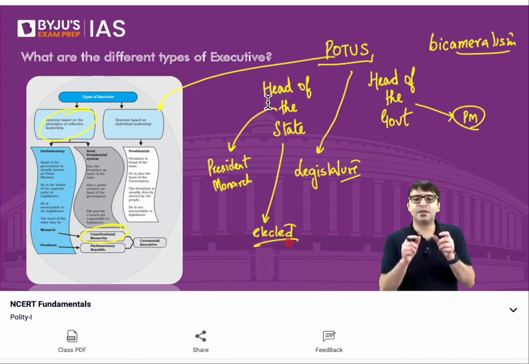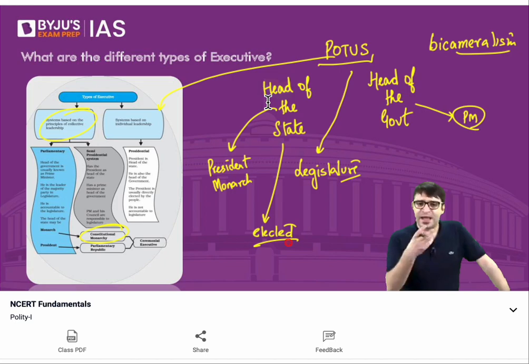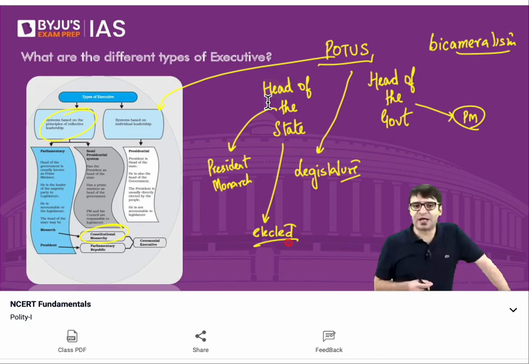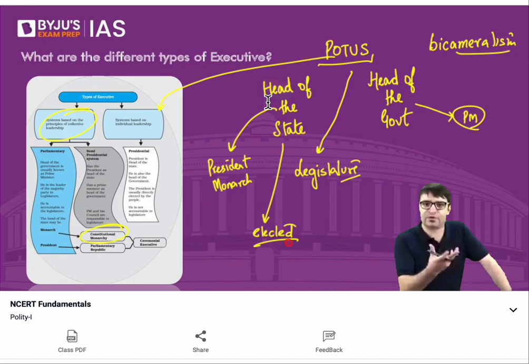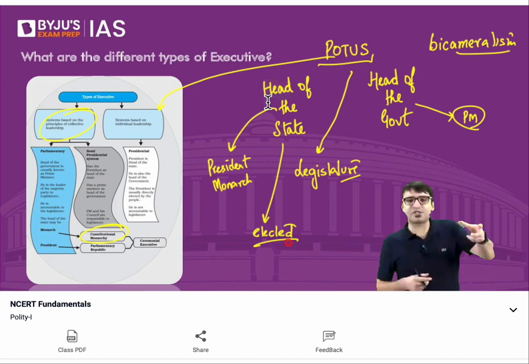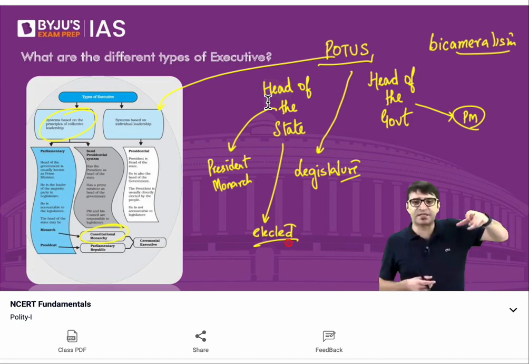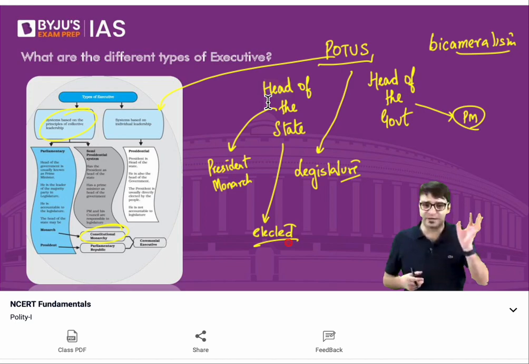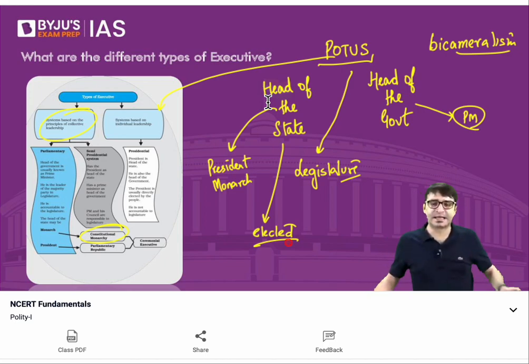In any political entity, if the head of the state is elected, we call it a republic. Head of the state of United States is elected by the people. So United States is a republic. Head of the state in case of Britain is the Queen, who enjoys that position because of hereditary. That means the head of the state is not elected. Head of the state is holding a hereditary position. But even then, Britain is democracy. Even then, Britain follows a constitution. That is why we say Britain is a case of constitutional monarchy.